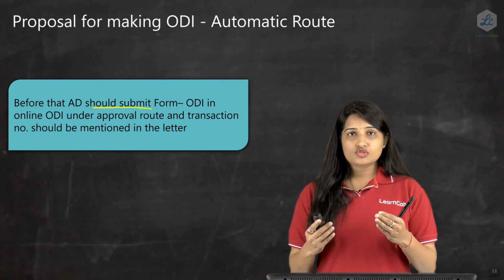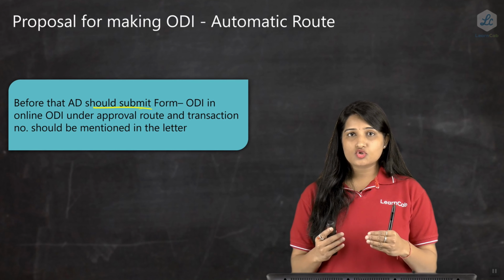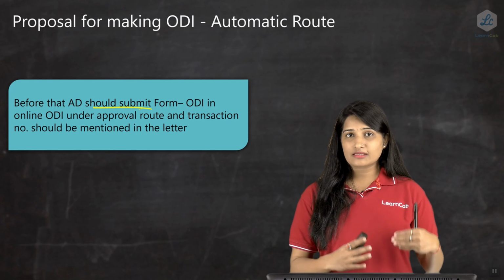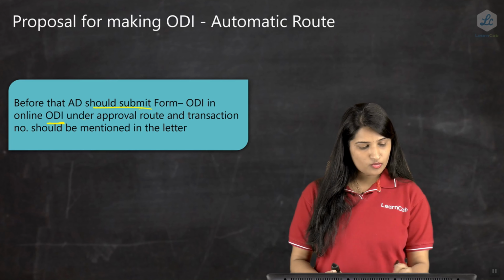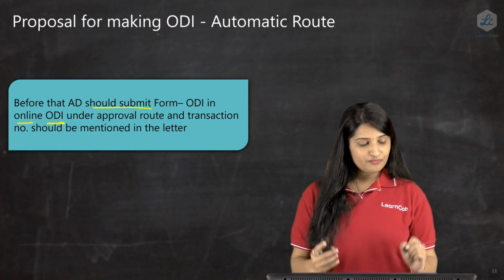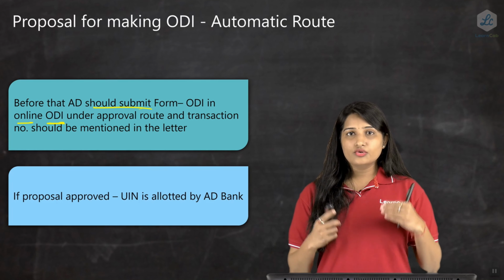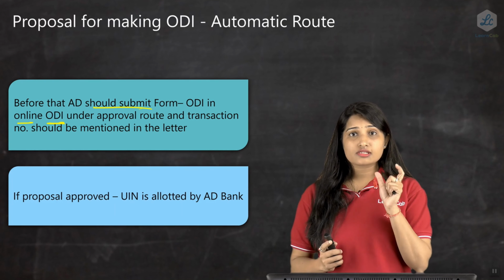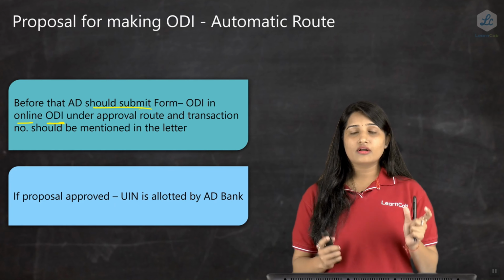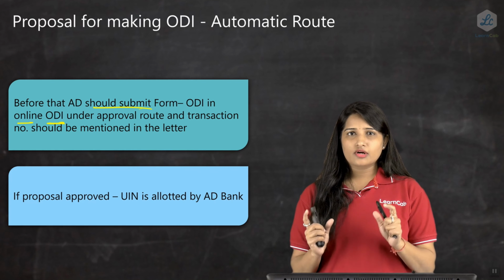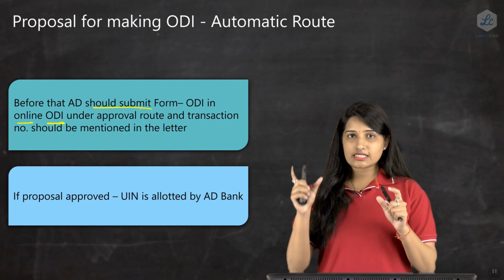Once the RBI gets those documents, the RBI will scrutinize them, and the AD banker will submit the documents through form ODI online. Once it is submitted online, RBI will scrutinize it, and a UIN number will be generated, which is called a unique identification number. This unique identification number is given to a particular overseas entity.